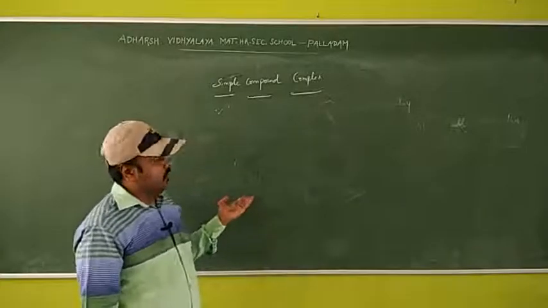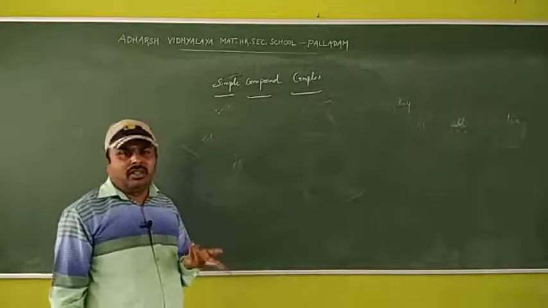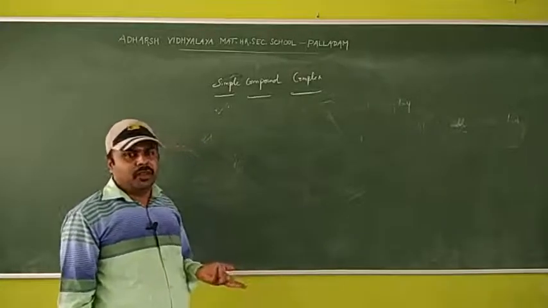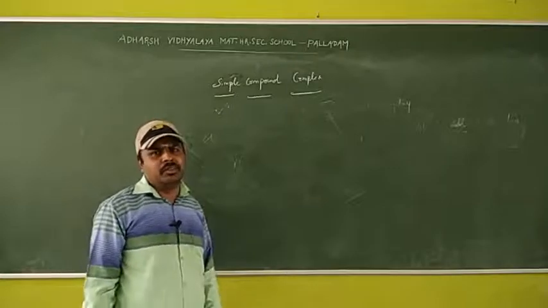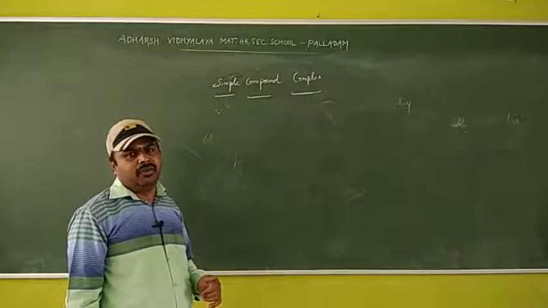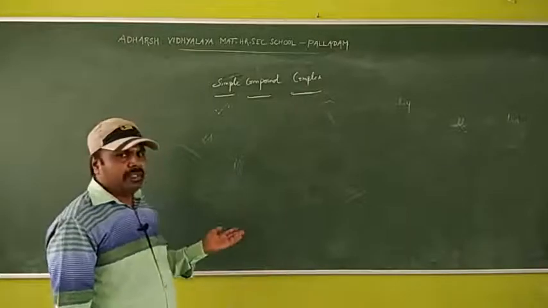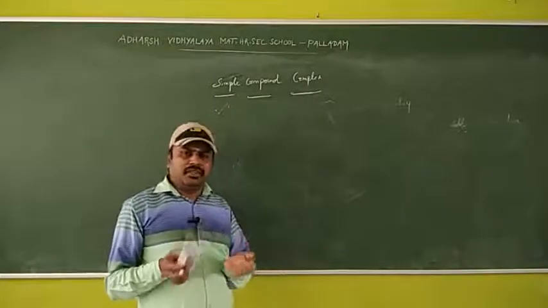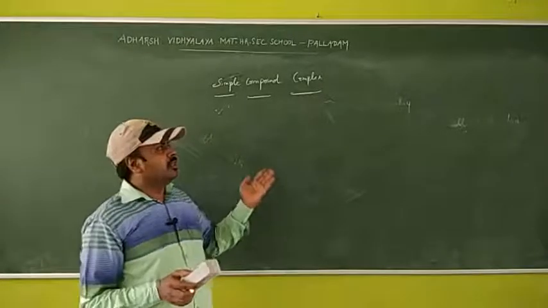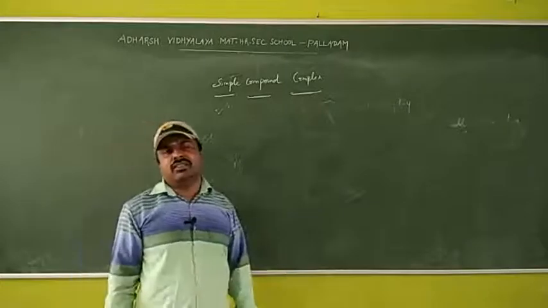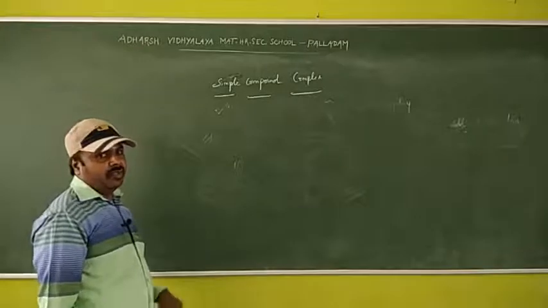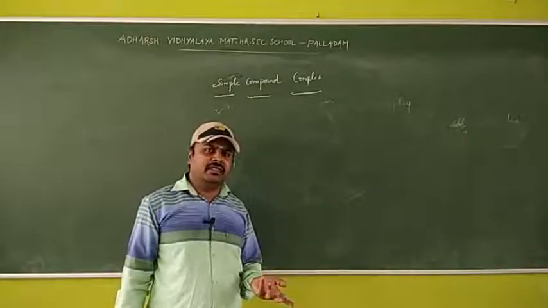And phrase means here no subject. It's a group of words, no subject, no verb. It takes only a non-finite verb, to-infinitive or ing form. That is a phrase. Clause means it has a subject and a verb, a complete sentence. There are two clauses: one is the subordinate clause, the other is the main clause. So, can you understand what is finite verb, non-finite verb, phrase, clause?